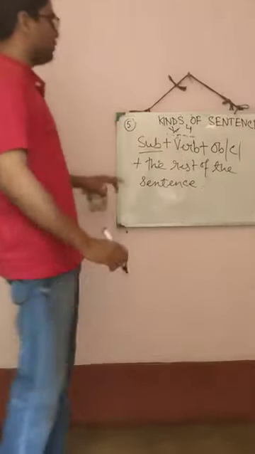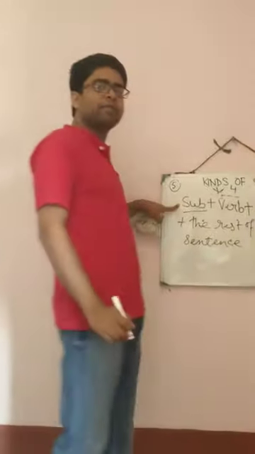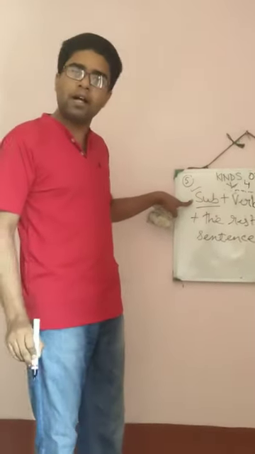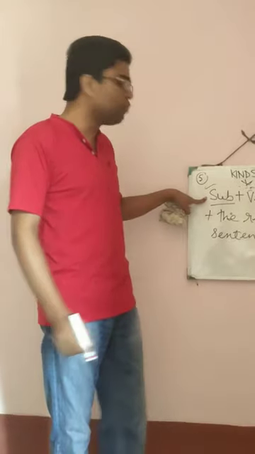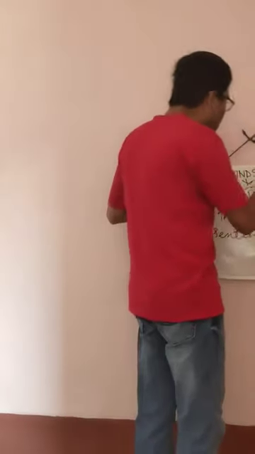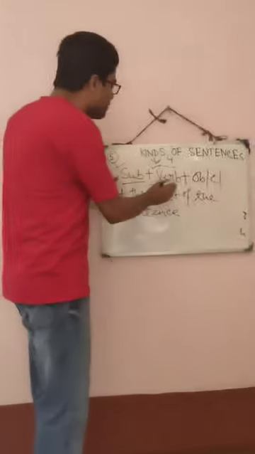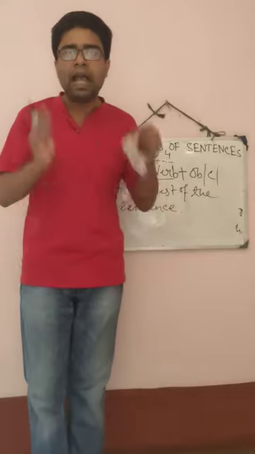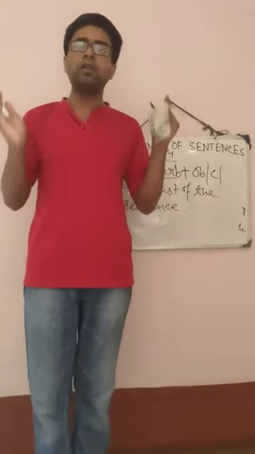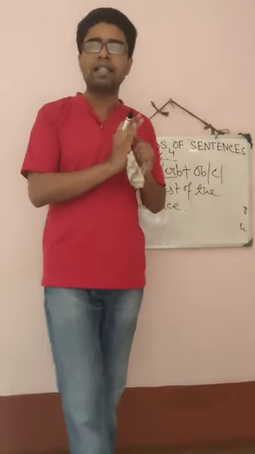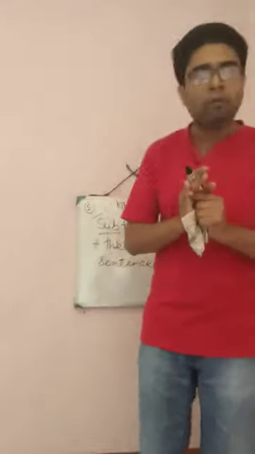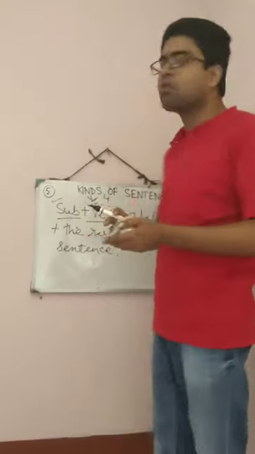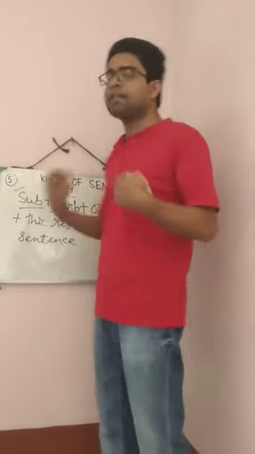So you should keep in mind, in any assertive sentence, subject is very common. Okay? There must be a subject. After that there must be a verb. So subject and verb, these two things are compulsory in assertive sentence. And without the use of verb, a sentence cannot be formed. That you have already known in your last class. Okay? So in this way, we form assertive sentence.